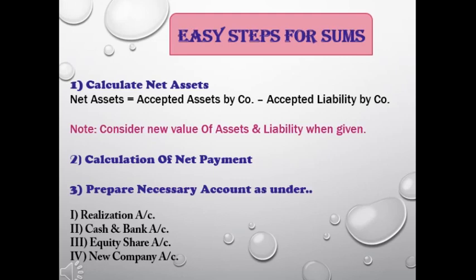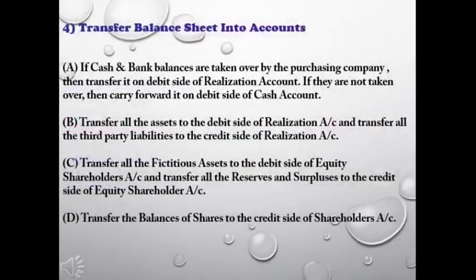We have already discussed how to calculate purchase consideration, right? And then you need to prepare ledger accounts like realization account, cash or bank account, equity shareholders account, preference shareholders account, and the new company, or you can say purchasing company account. After preparing such accounts, your actual answer will start.